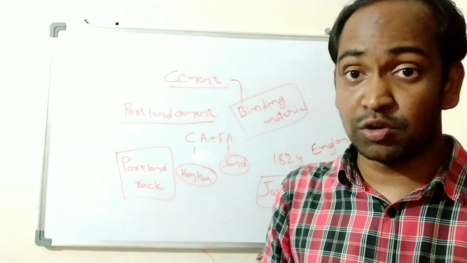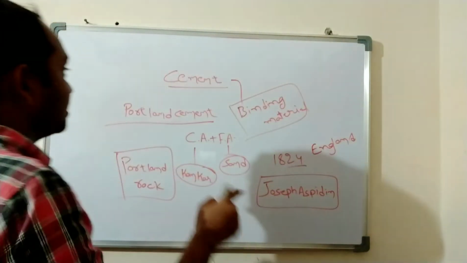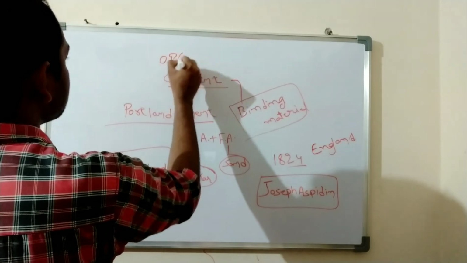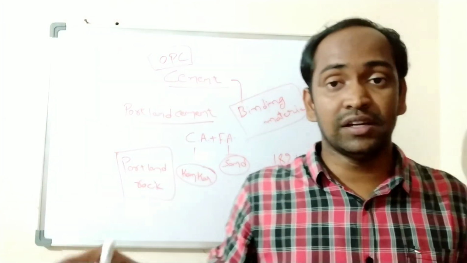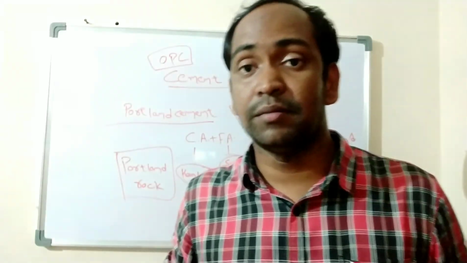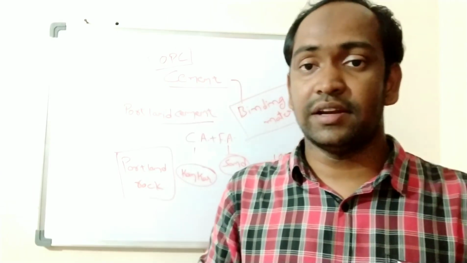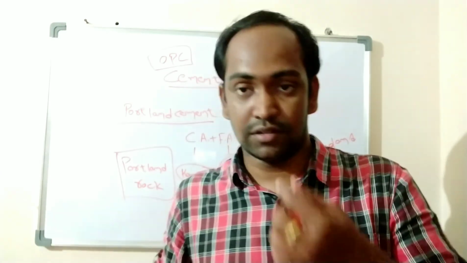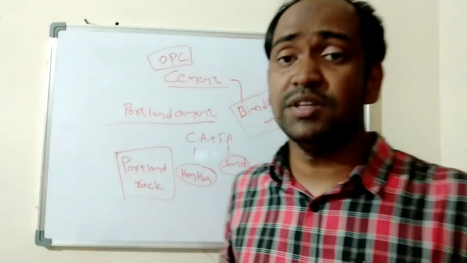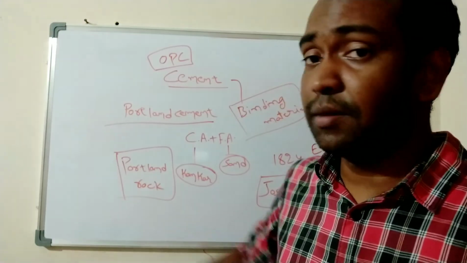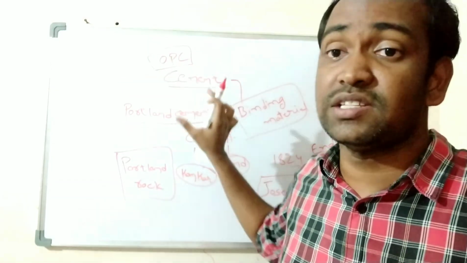Why is cement called Portland cement or ordinary Portland cement? This is the term we have to remember: cement is always called OPC. OPC means ordinary Portland cement. Cement is nothing but ordinary Portland cement, and we have different types of cement based on properties, like rapid setting time cement. Generally, if anybody says cement, it is nothing but ordinary Portland cement.